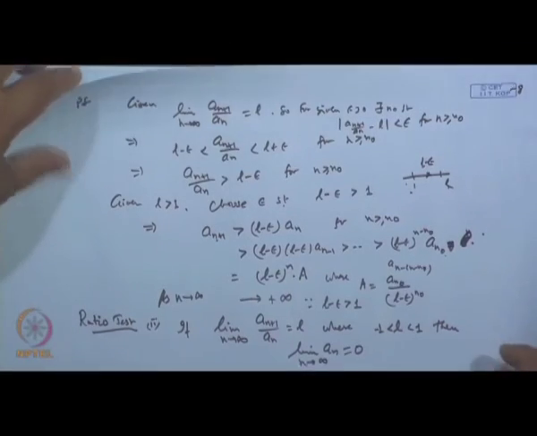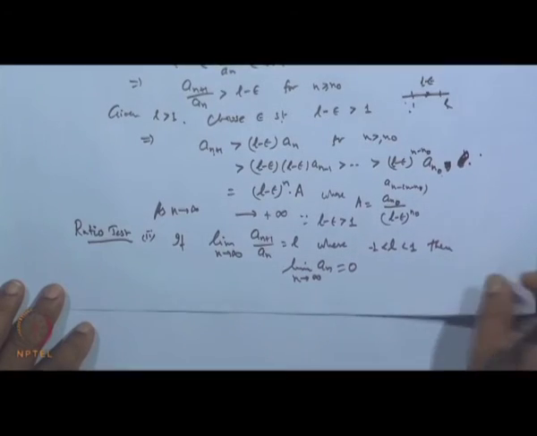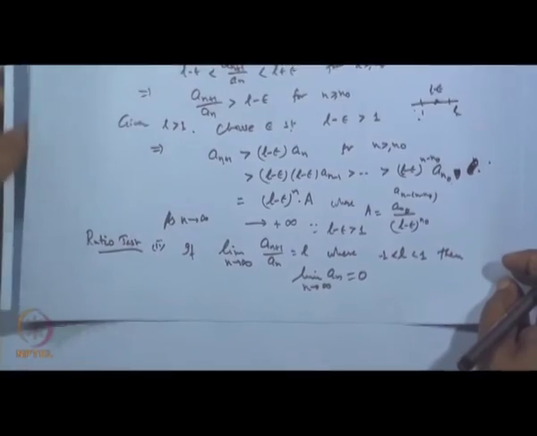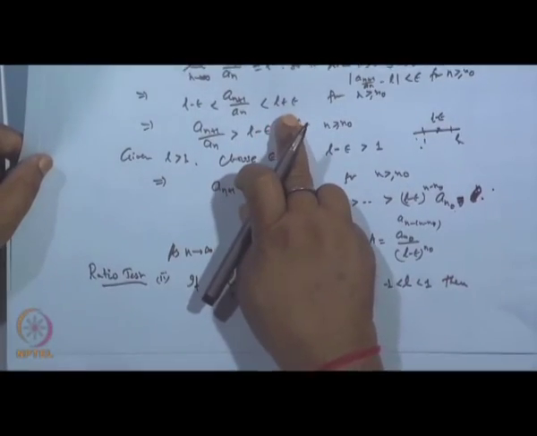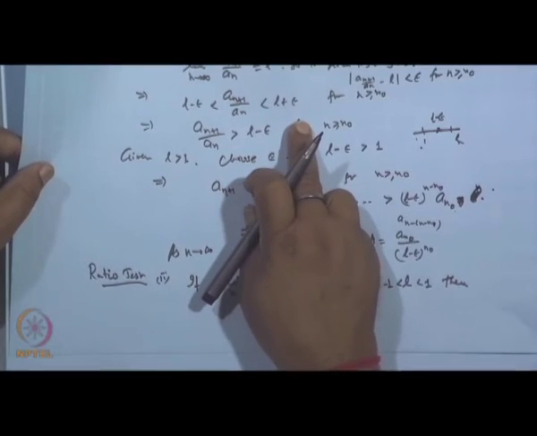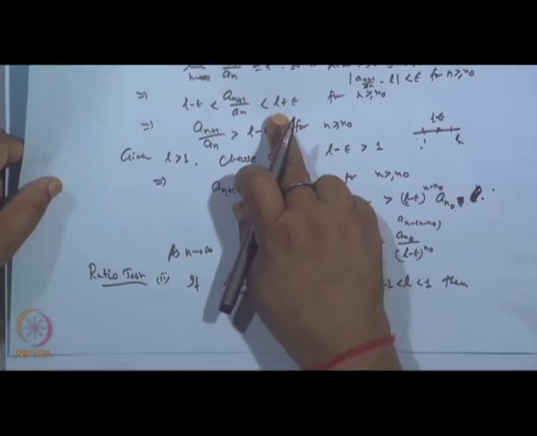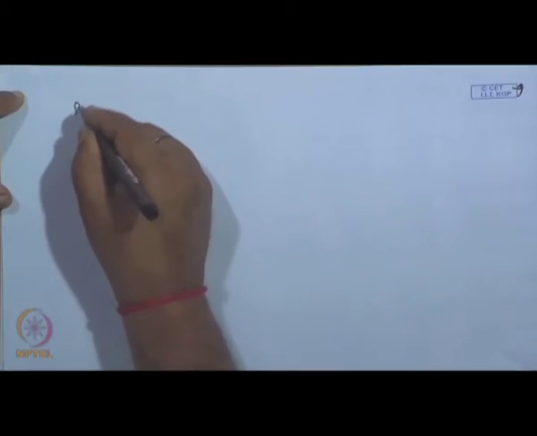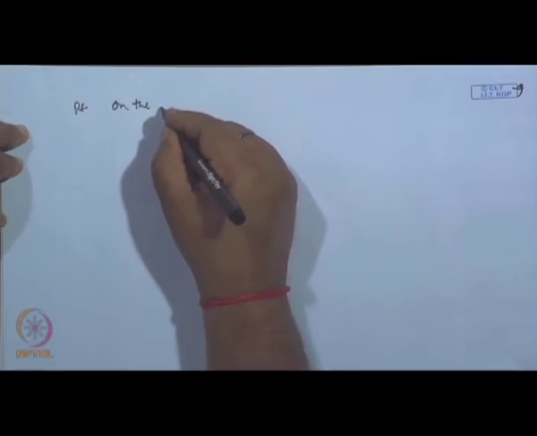Yes, the limit will be 0. Okay. This we want to show. Again, the proof will be on the parallel lines, but what we will do here is, instead of taking this side, now we will take this side. Because L is lying between minus 1 and plus 1, I will use the mod L here. Okay. So, the proof follows on the similar pattern, on the same lines